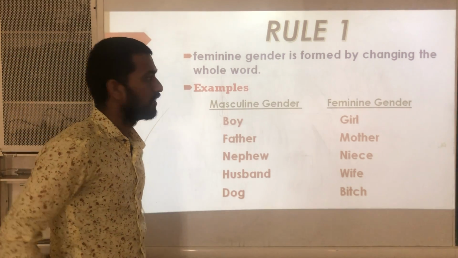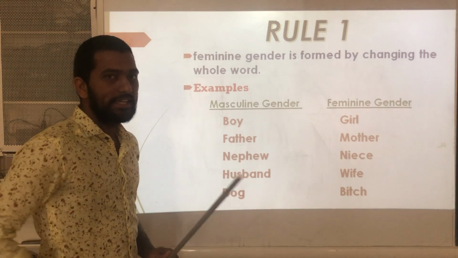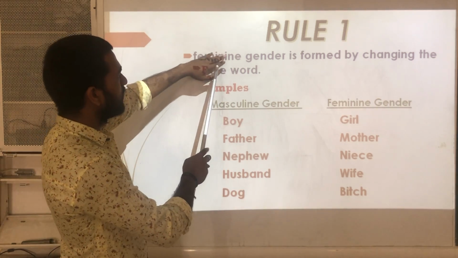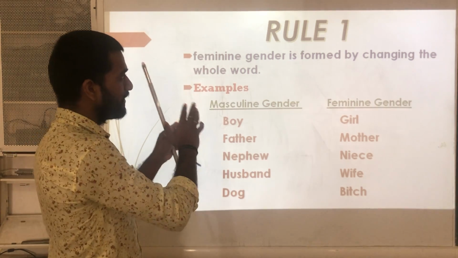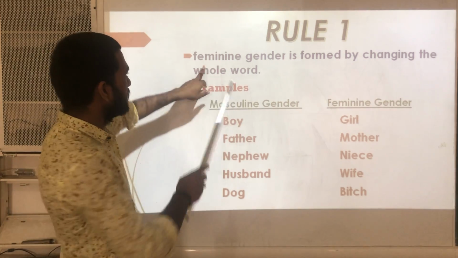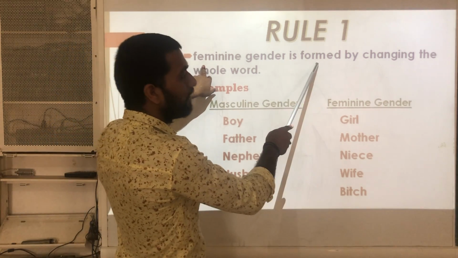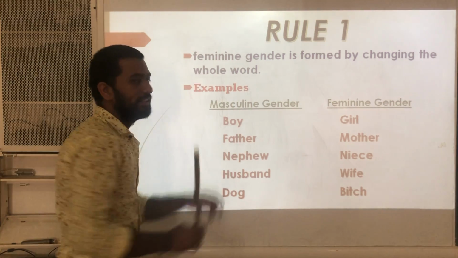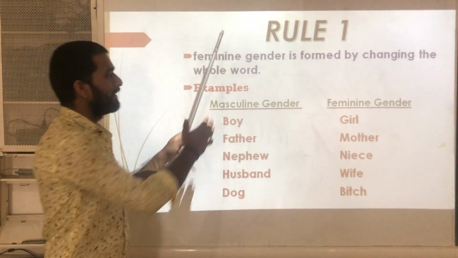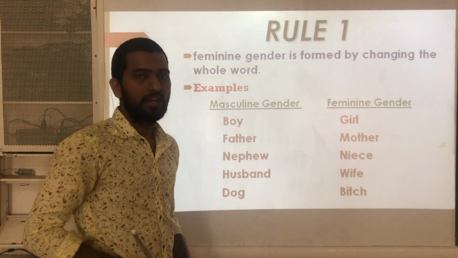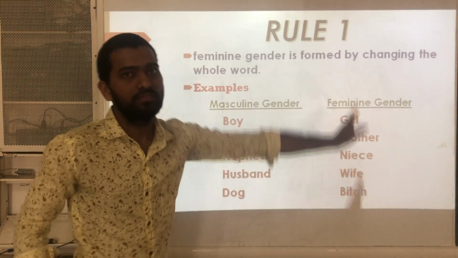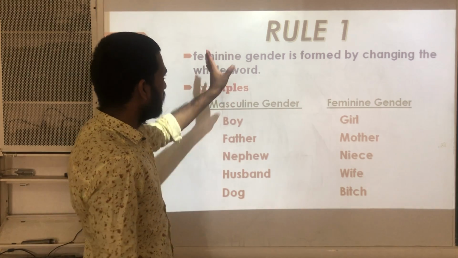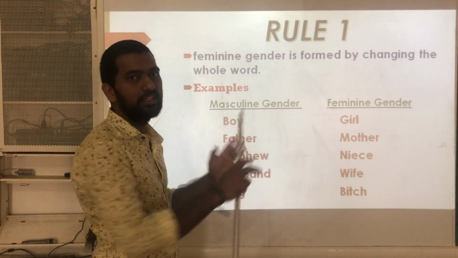Rule 1 refers to the one type of gender which follows the perfect rule. Feminine gender is formed by changing the whole word. Means if any masculine gender is given and it is to be converted into feminine gender, we need to change the whole word.